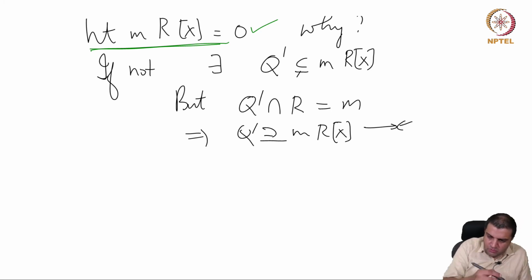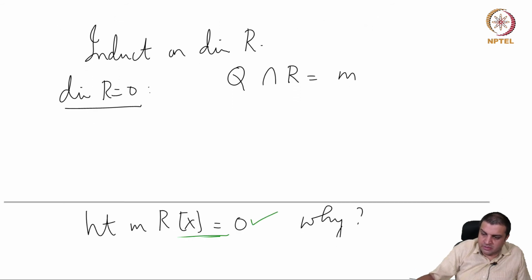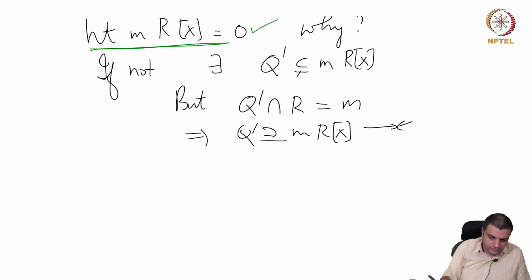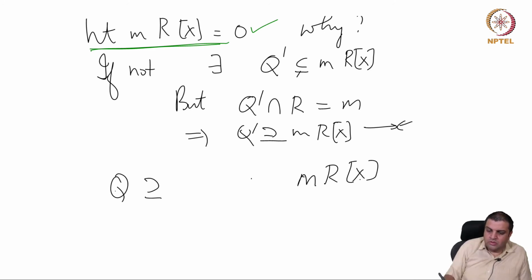Okay, so now let's look at the height of Q. Q of course contains MRX. Suppose there is a Q tilde here.